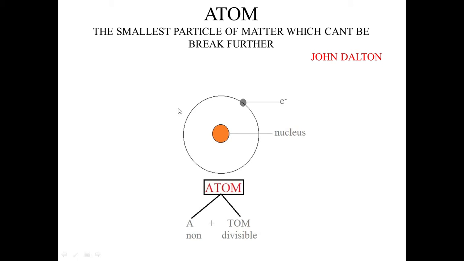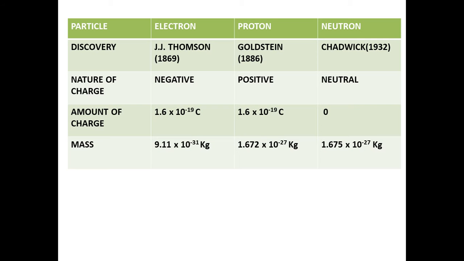You can see here the model for the atom is represented. This is the advanced model that is called the quantum model. According to that model, the atom has its complete mass concentrated at the center called the nucleus, while negatively charged electrons revolve around the positively charged nucleus in energy levels or shells. This model is named the quantum model, the latest and advanced model. We will talk about it later. On to the next.